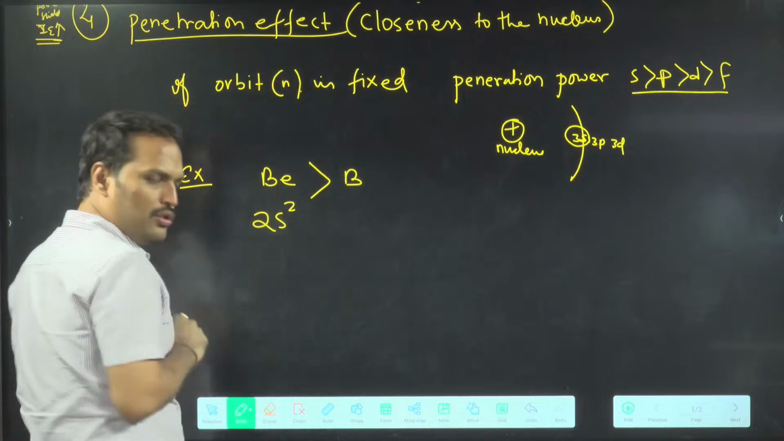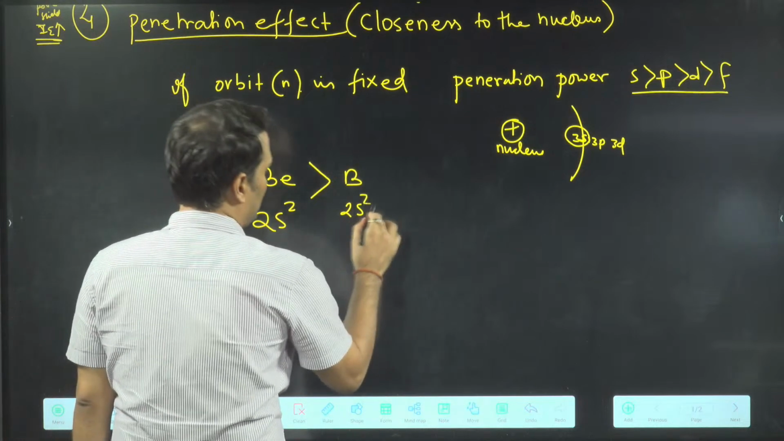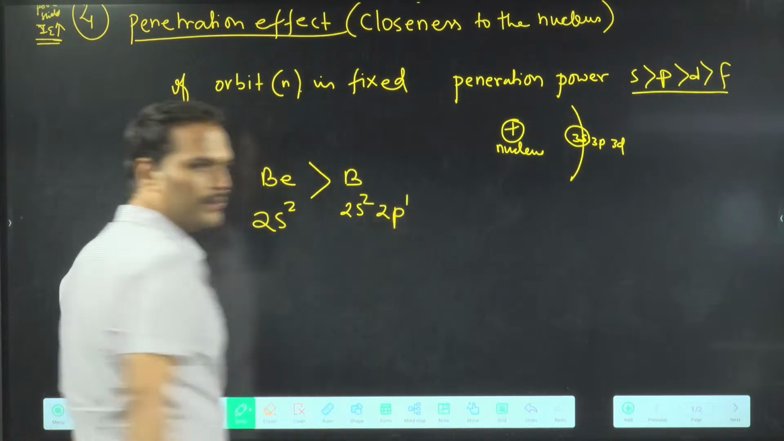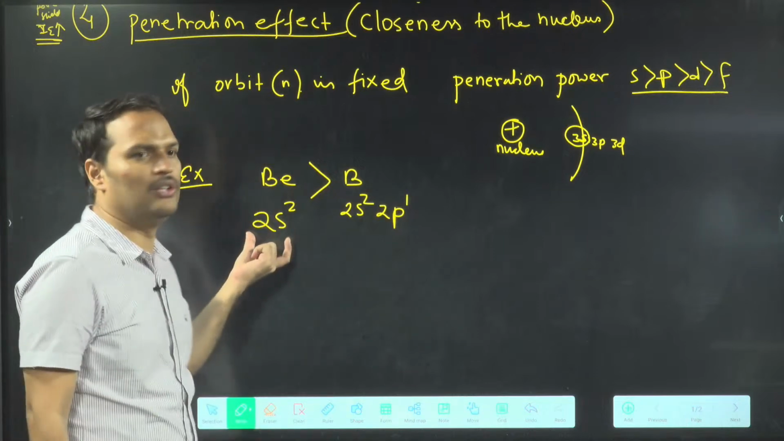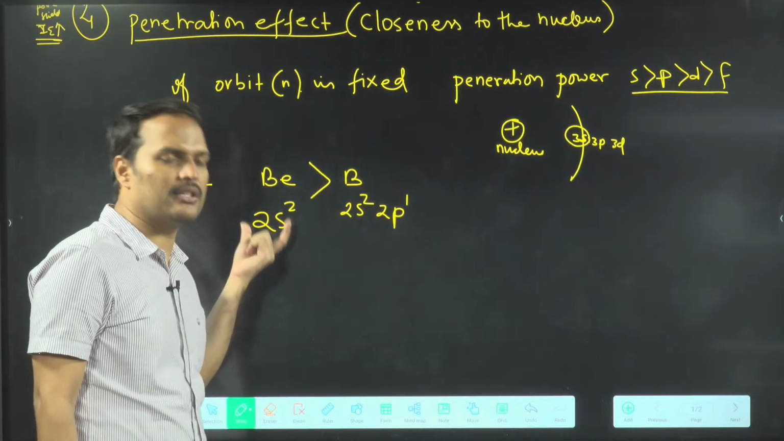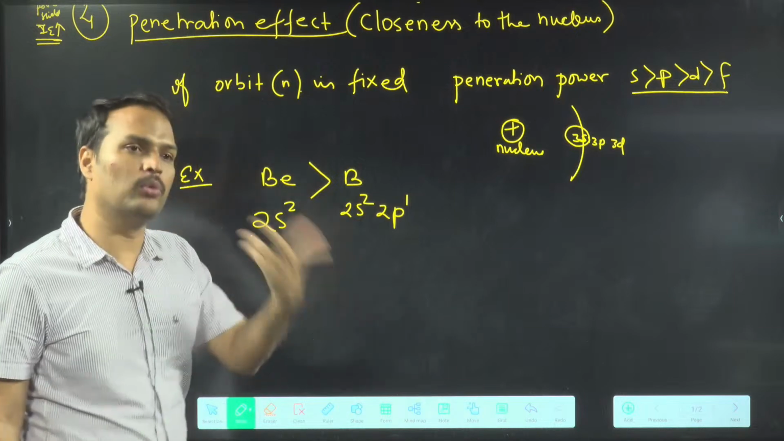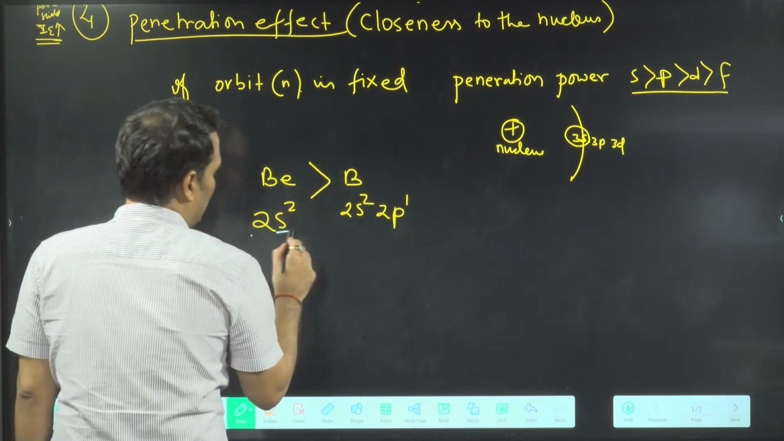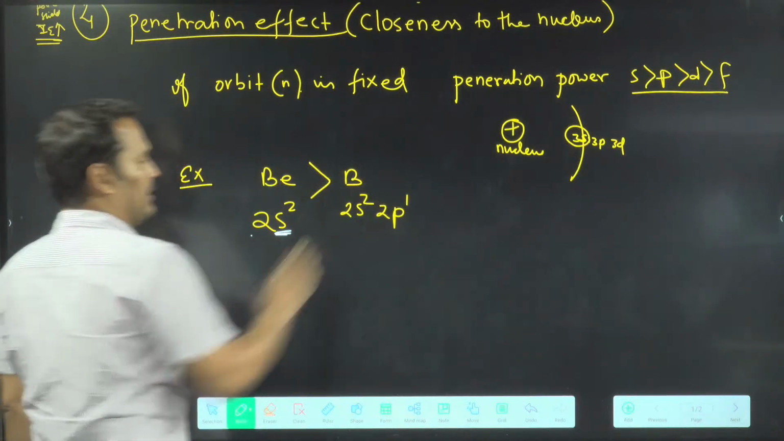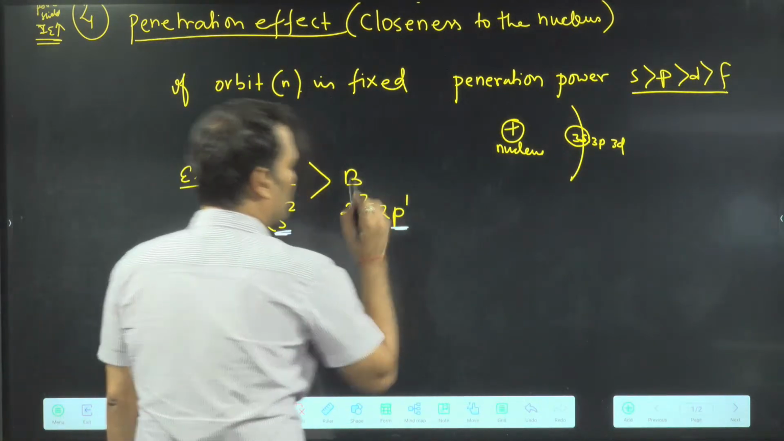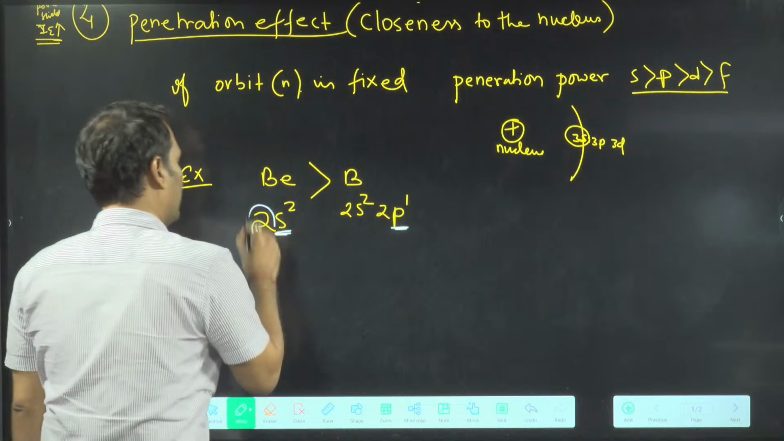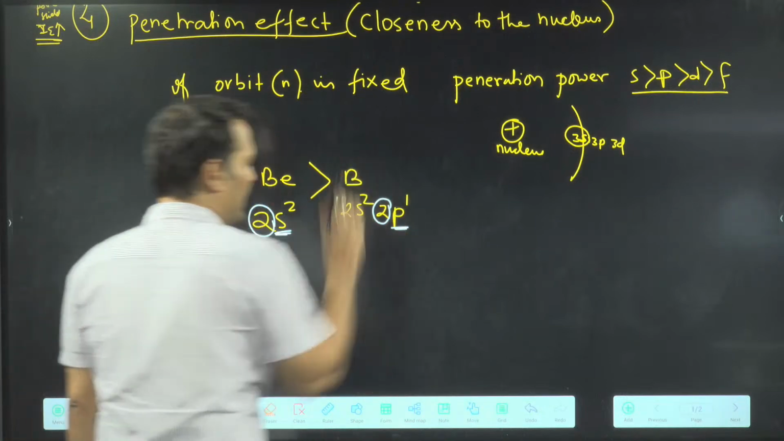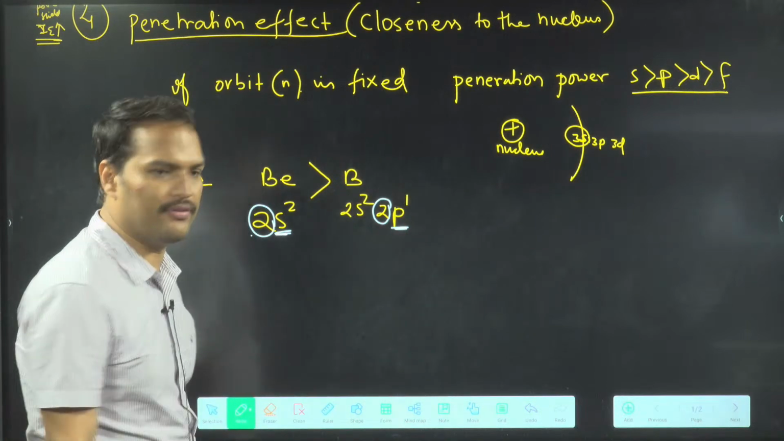So, two options. Beryllium configuration is 2s2. Boron configuration is 2s2, 2p1. So one reason is that this is fully filled. One more reason is there. What? Now see. In beryllium, you will remove an electron from 2s. In boron, you will remove an electron from 2p. The orbit is the same, so I can apply the penetration effect.